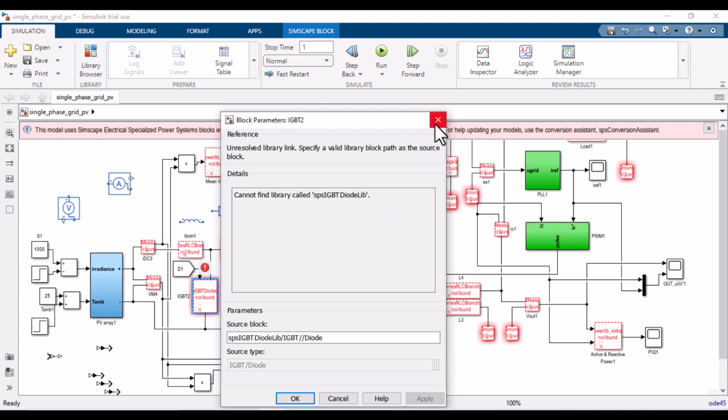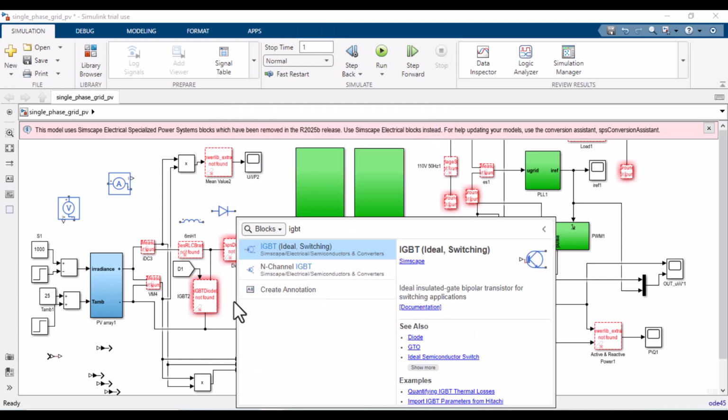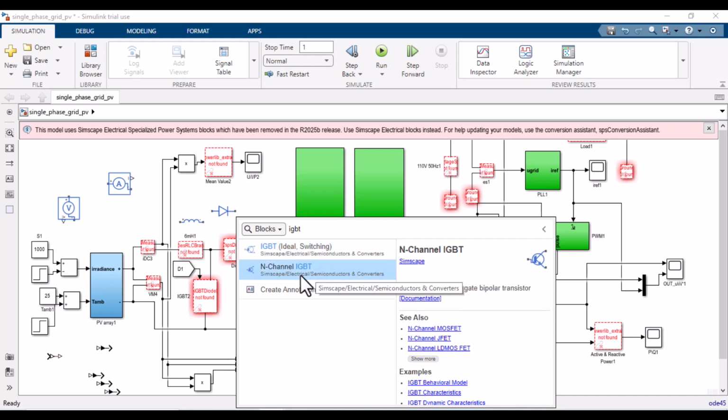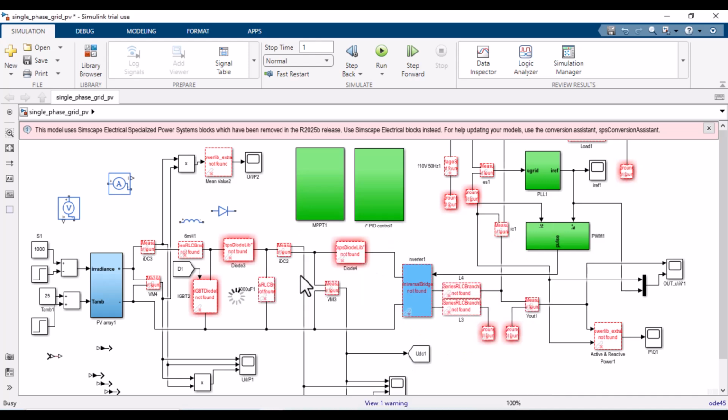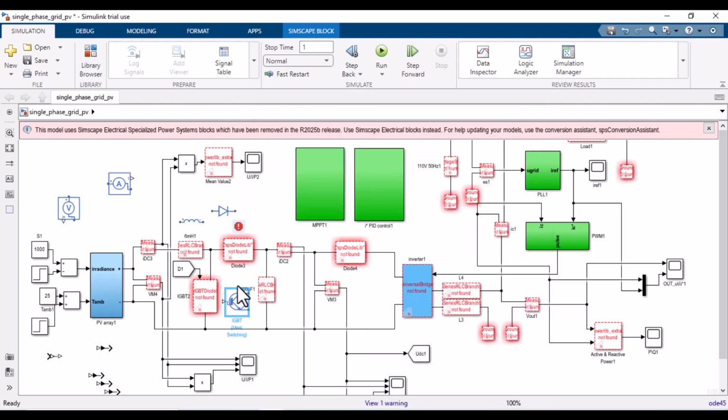And instead of IGBT, we can use IGBT for ideal switching, or we can use N-channel IGBT, depending on our solution which one we need here. And make the relevant changes in the parameters. So in this way we can manually change or modify the model.